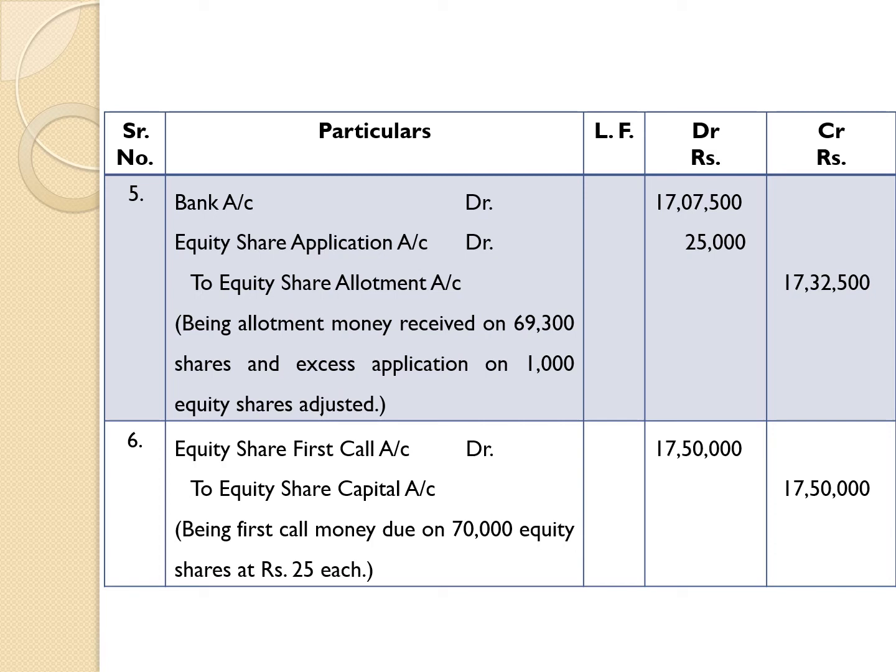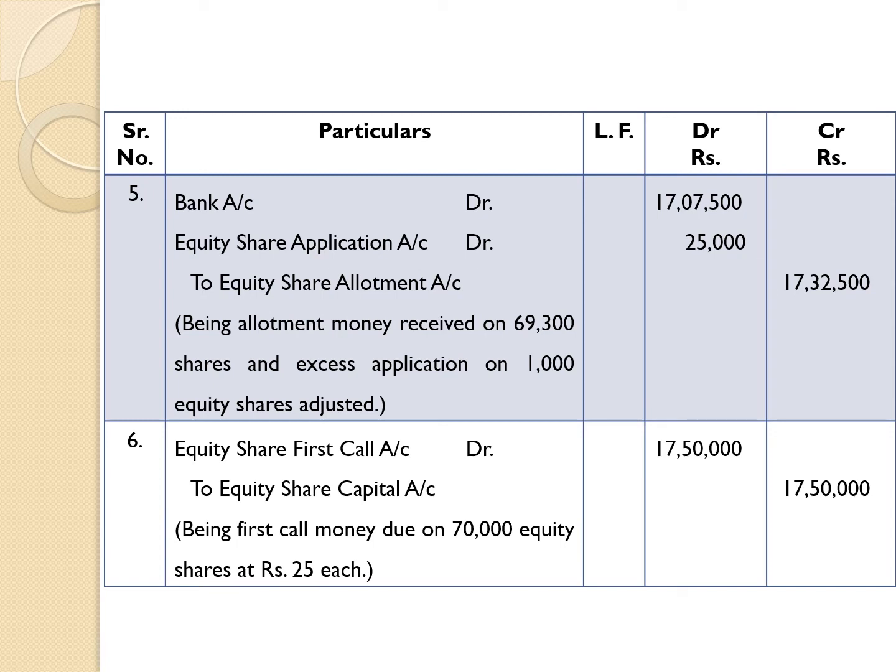We are taking here the narration as being allotment money received on 69,300 shares. Here, out of 70,000 equity shares, allotment money was not received on 700 shares. Therefore, 70,000 minus 700 is equal to 69,300.